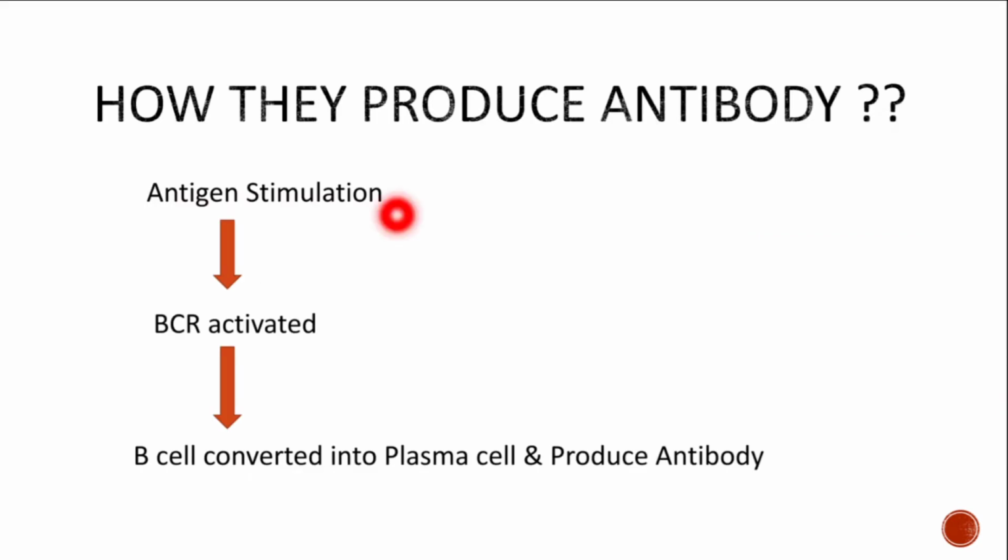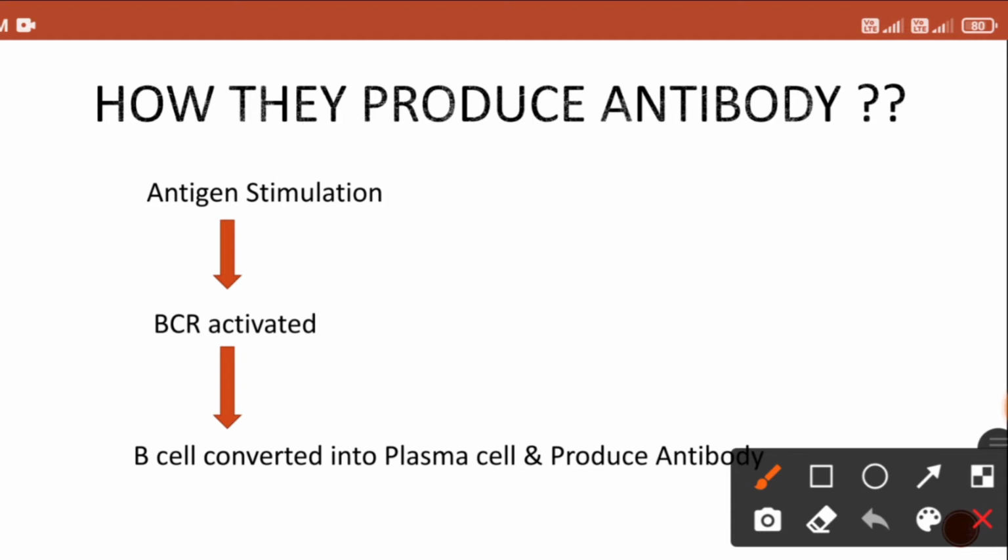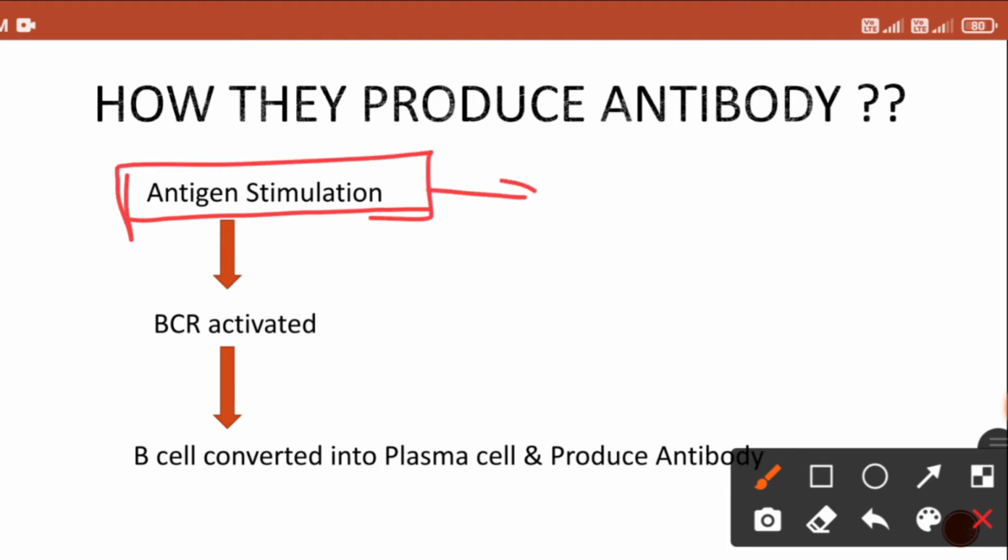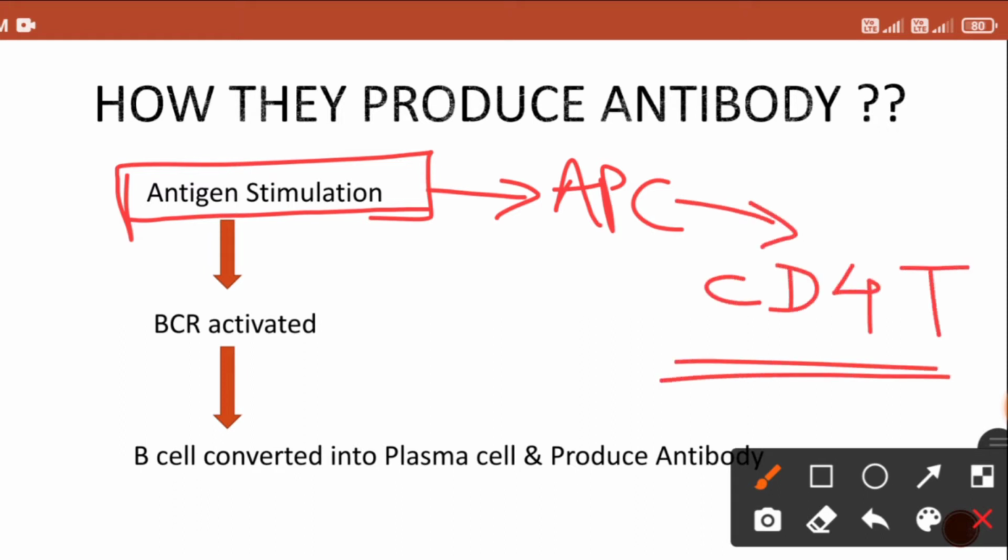Now I will teach you how the B lymphocyte will produce the antibody. As I have taught you in the T lymphocyte lecture, first of all you have the antigen stimulation, right? Once you have the antigen stimulation, the antigen presenting cell with the help of MHC class II molecule will present the antigen to the CD4 T lymphocyte, right? This CD4 T lymphocyte, particularly Th2 subtype.